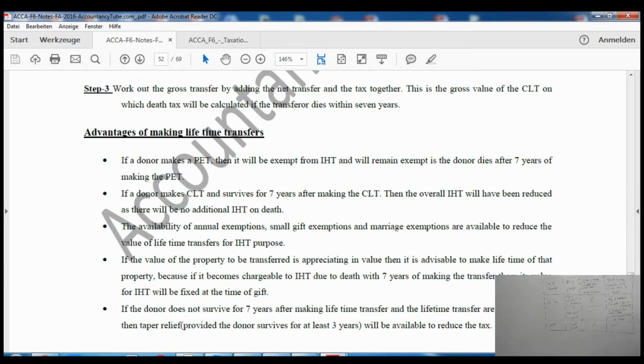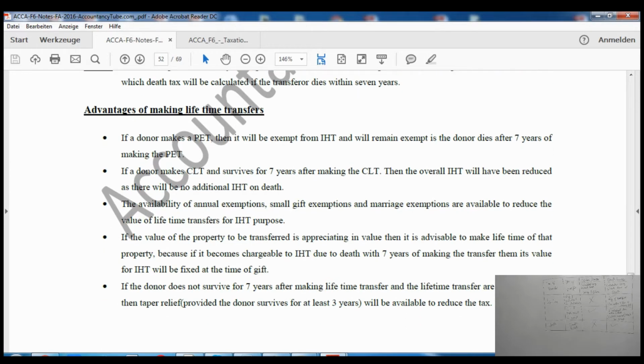Now this third step is an additional one, as you have noted down from the whiteboard. As I showed you in the CLT section, if we look at the death tax on CLT, it says if the individual dies within 7 years, you will have to pay tax, right? And we will have to take the gross amount here, right? So in lifetime as well, we will already calculate the gross amount so that we can use it against the death. So that's what it is saying in the notes. Step 3, work out the gross transfer by adding the net transfer and the tax together. This is the gross value of the CLT on which the death tax will be calculated if the transferor dies within the 7 years period. Right, so that was the thing.